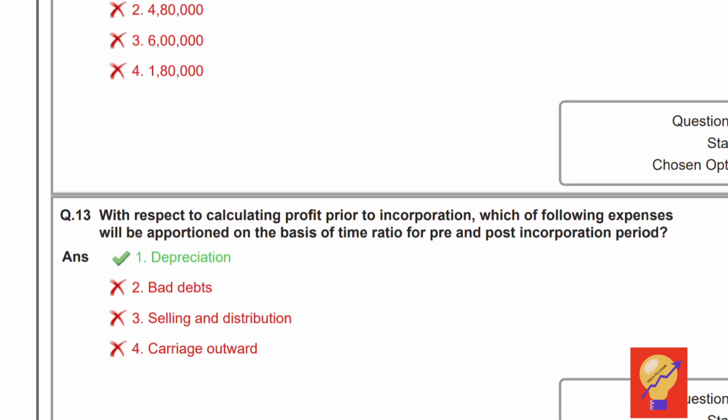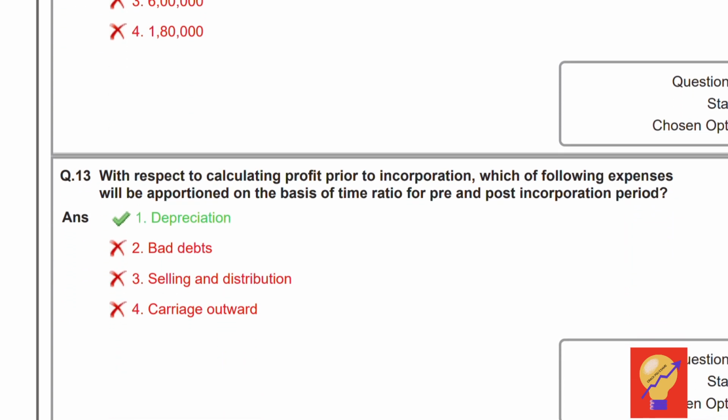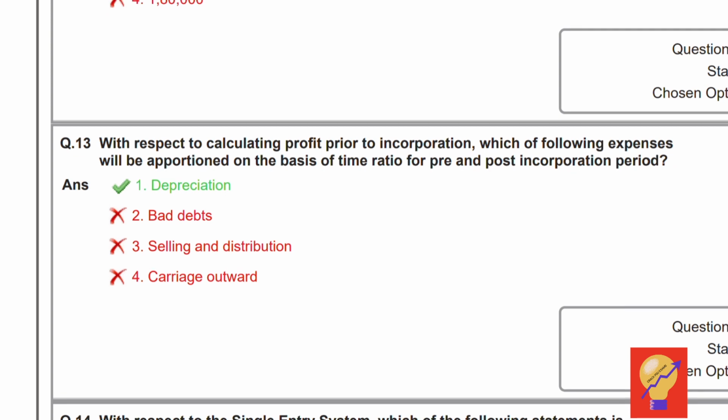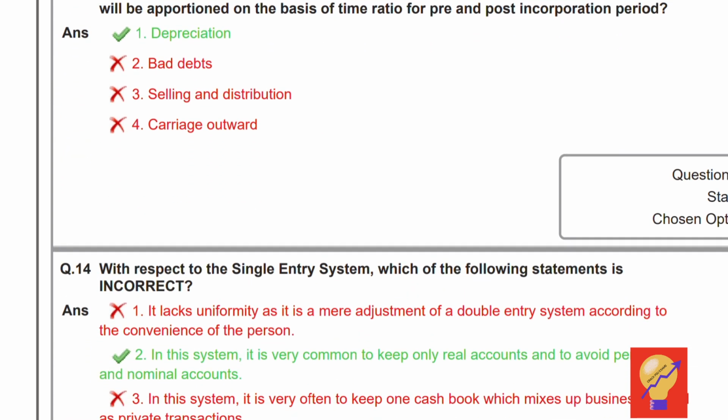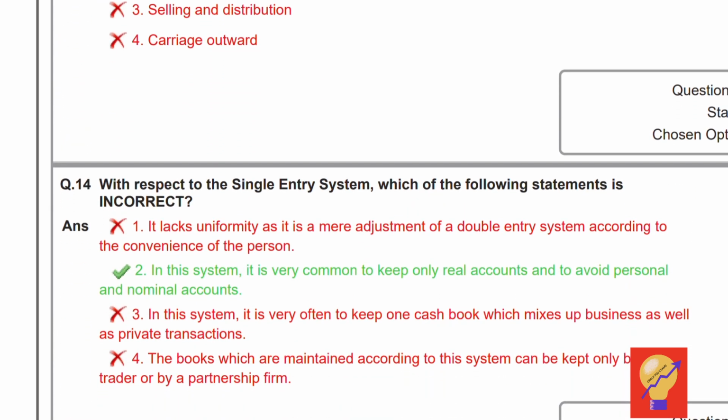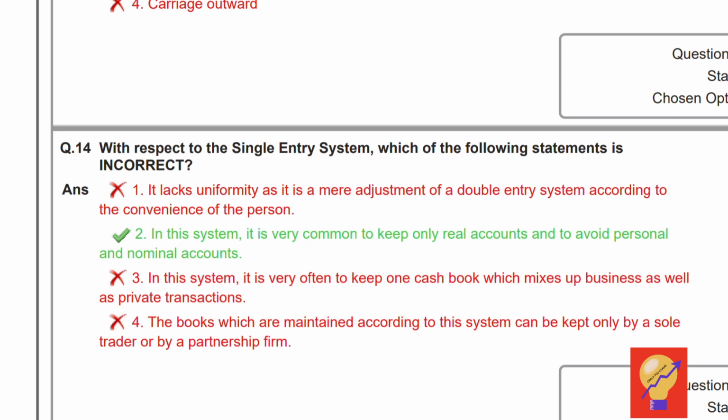Next, question number 13. With respect to calculating profit prior to incorporation, which of the following expenses will you apportion on the basis of time ratio for pre and post incorporation period? Answer is option 1, depreciation. Question 14. With respect to a single entry system, which of the following statements is incorrect? The incorrect statement is option 2.